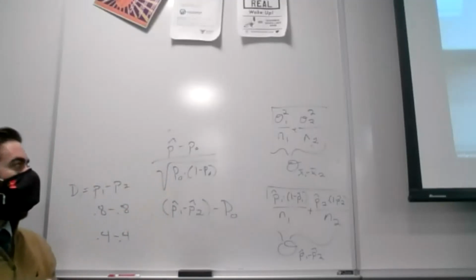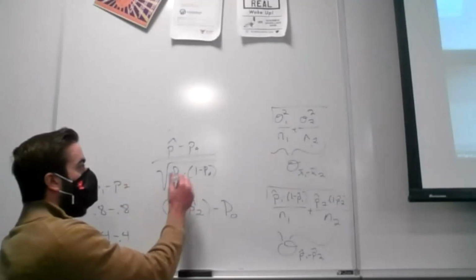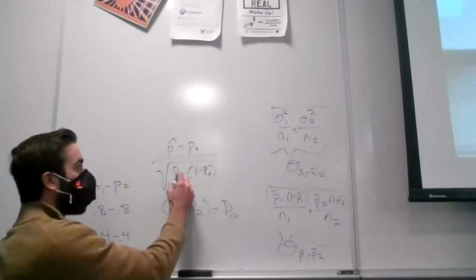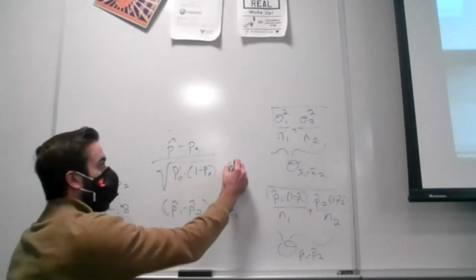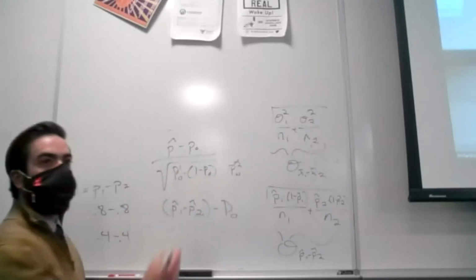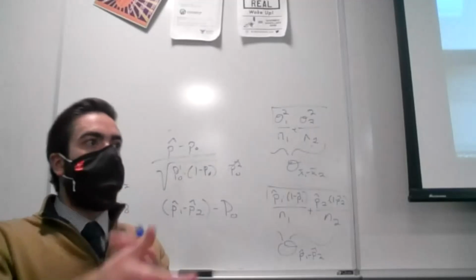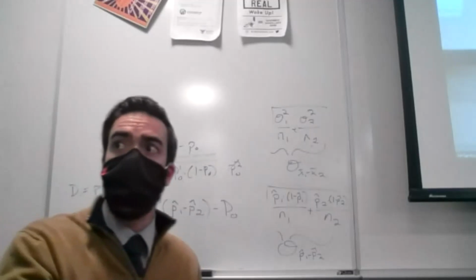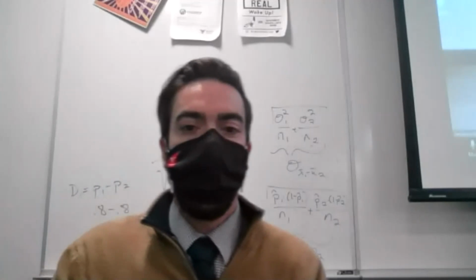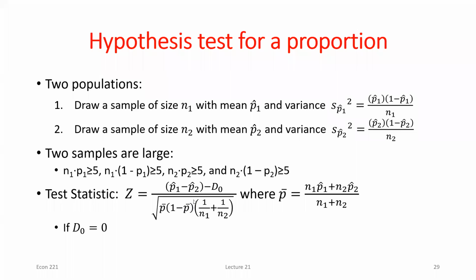So the issue is now we don't have, say, an assumed true proportion for group 1 and an assumed true proportion for group 2. We don't have those. So we have to do something a little bit different in that denominator to make sure that when we turn this into a test statistic, it's still coming from a standard normal distribution, okay? So that's kind of the motivation behind why this denominator is going to look a little bit different than simply adding up these two sample proportions.